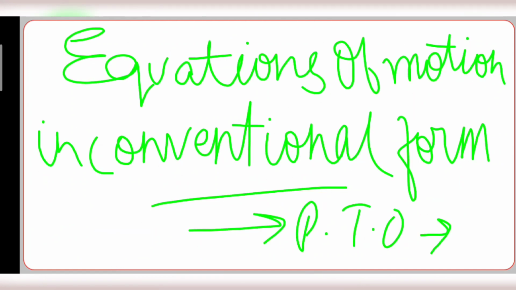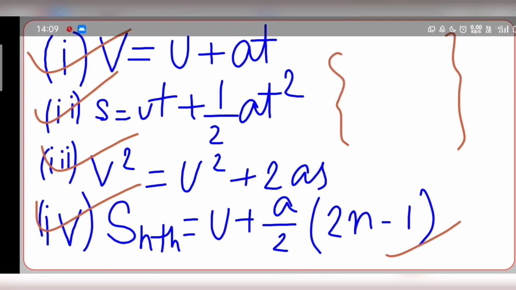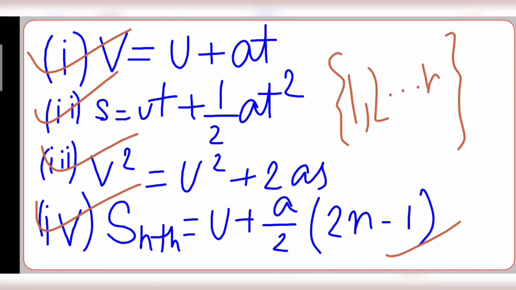Now we have some important equations of motion which we'll be needing in the kinematics part. Wherever in mechanics questions we have kinematics, we'll be needing either of these three equations. Sometimes we can need this too, where we have a series given like 1, 2, till n.